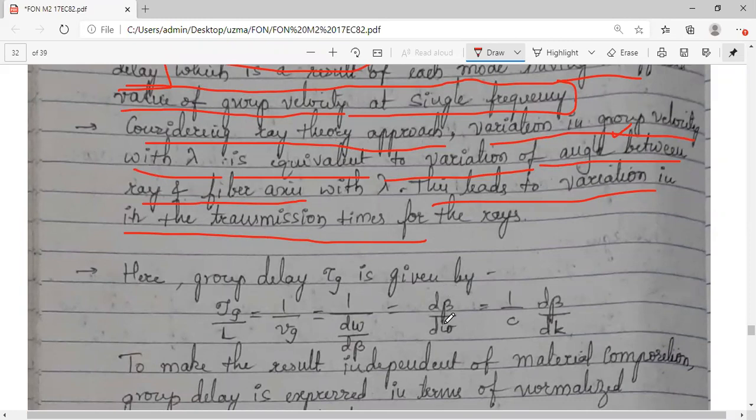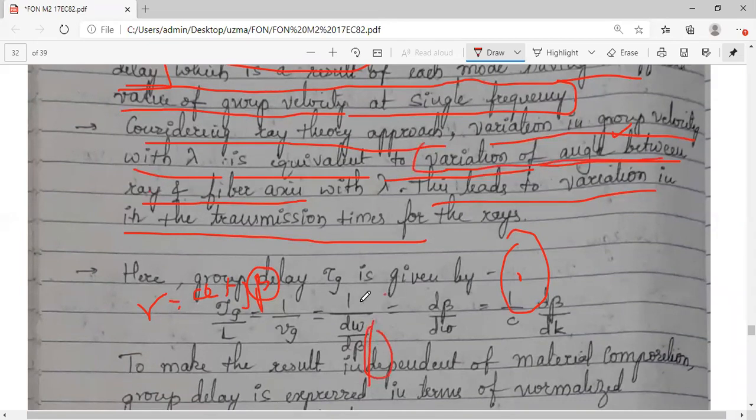So what is this beta? It is a phase constant, right? In turn, when we take gamma, gamma is what? Alpha plus j beta. So beta is a phase constant. Beta gives you the angular positions, not the linear, angular. So that's why it is equivalent to the variation of angle between the ray and the fiber axis.